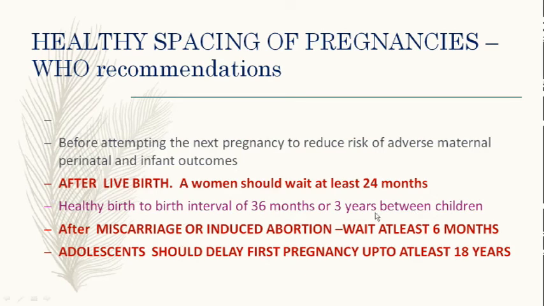That is the ideal, you would ask her to wait after one live birth, and that is the ideal time you would ask her to take a contraceptive method. If it has been an induced abortion or miscarriage, you will ask her to wait for 6 months. And for an adolescent less than 18 years, you ask them to wait till the age of 18 years to start their pregnancy. So what is important is birth to birth intervals. At times she may be unfortunate to have a stillborn, but still you will ask her to keep the live birth interval at 3 years. That is correct.